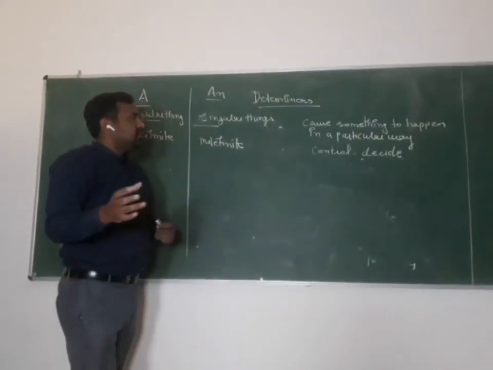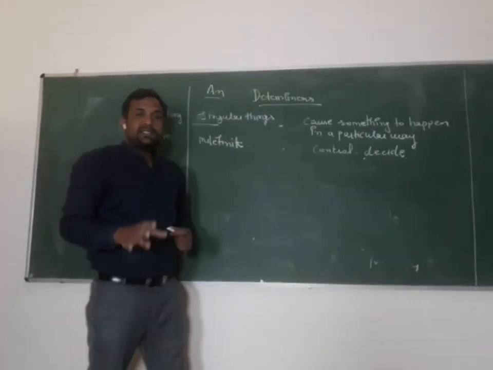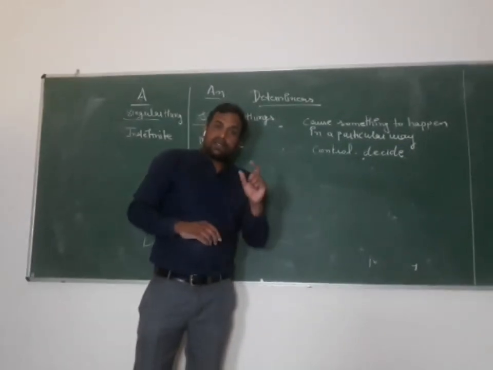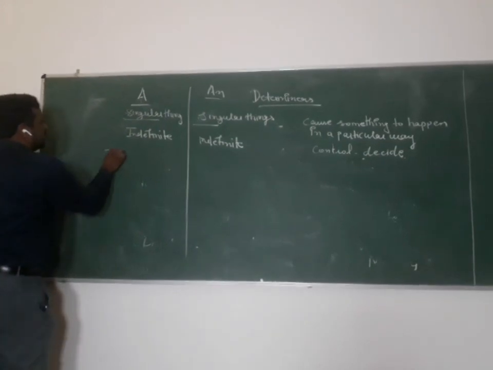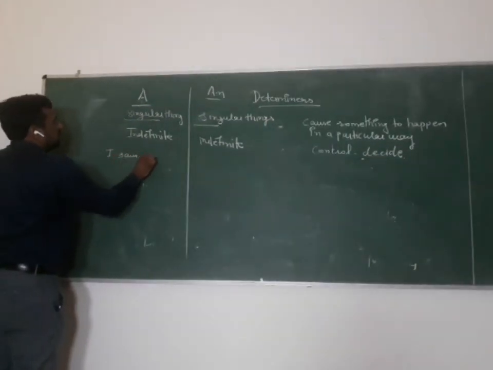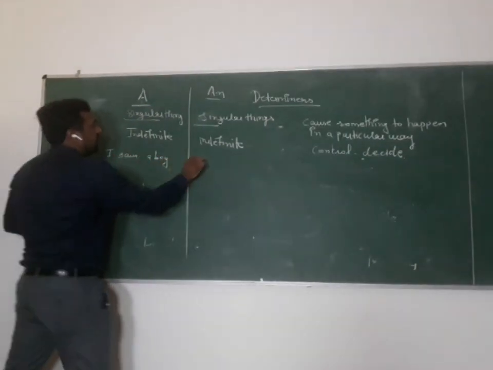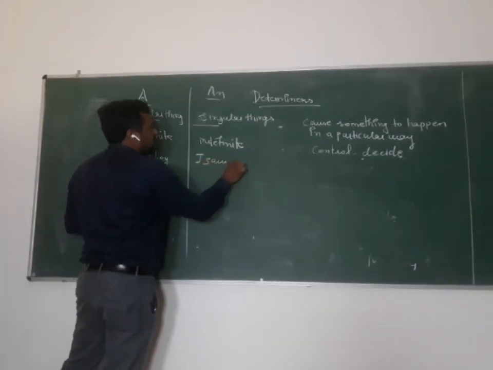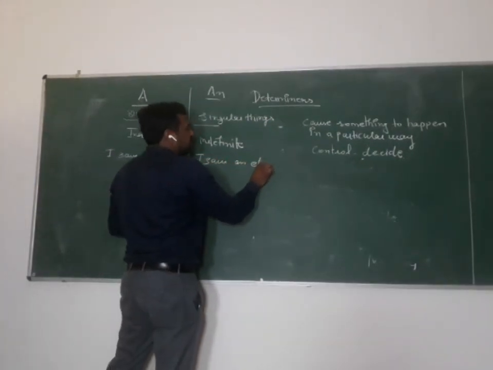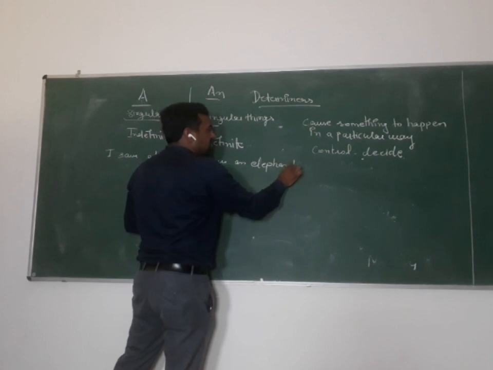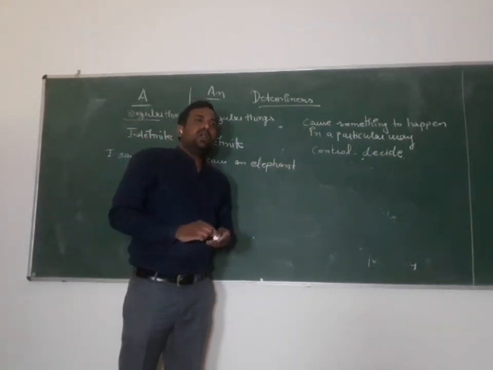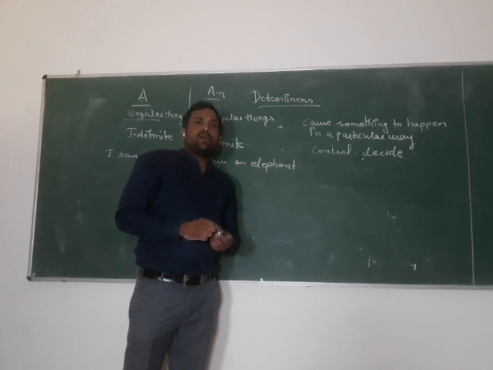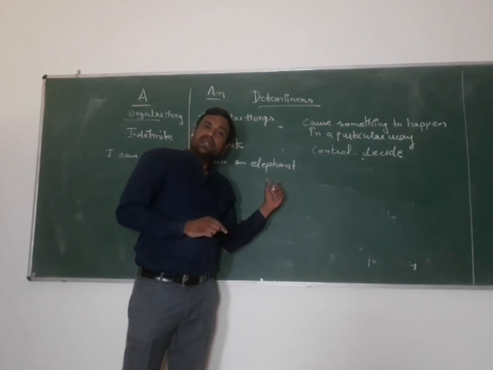You are mentioning any boy in general, not any specific boy. Same here: I saw an elephant. We are mentioning some general things, some general topics. We are not mentioning any specific topic here, so that's why we are using a and an here.